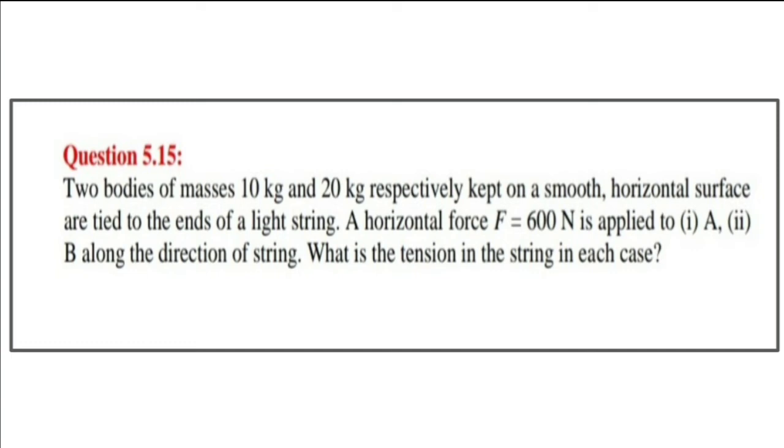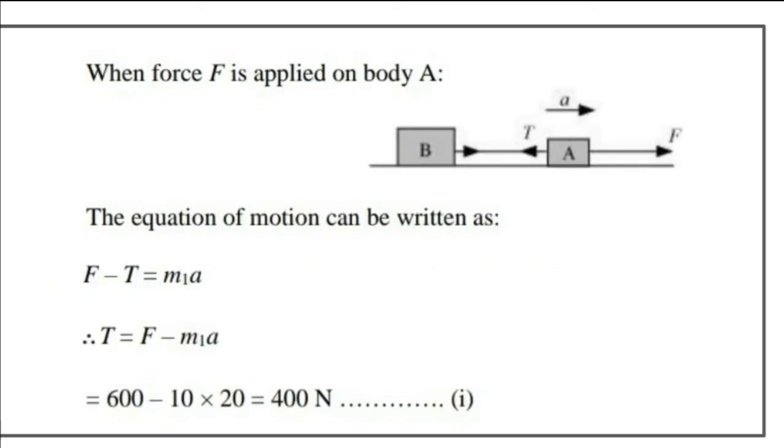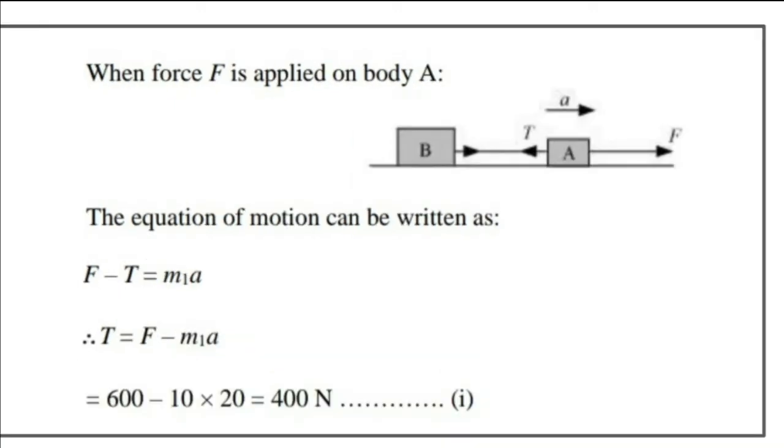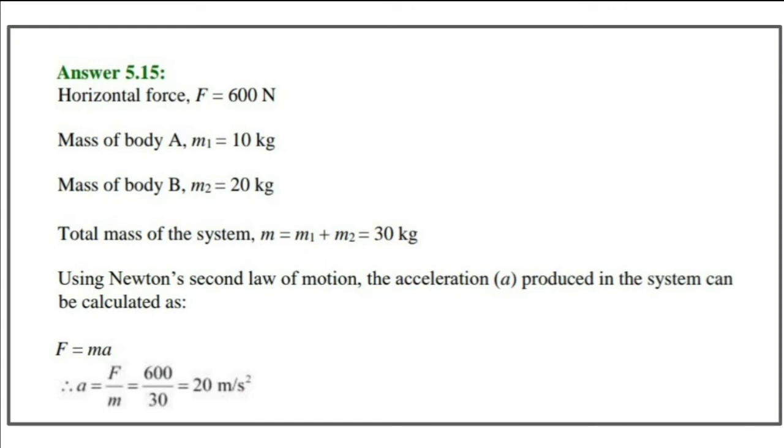So here we can draw a diagram showing the two masses. So we have the two objects of masses as given, B and A. They are tied together, and on that system of two masses, the forces are applied in turn. That means first the force is applied on the side A, and in the second case the force is applied from the side B. So both the cases we have to discuss.